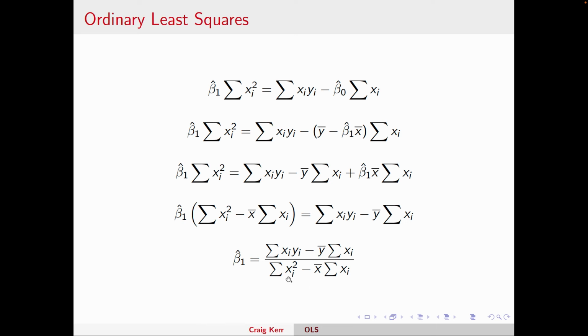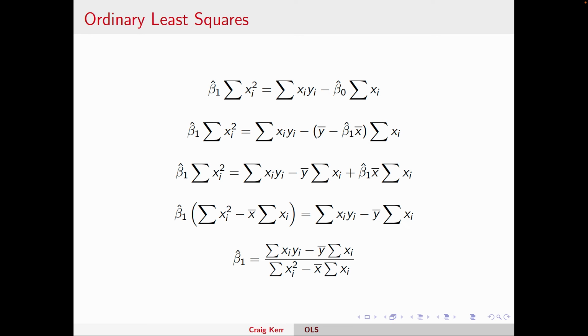Over here, you're just squaring all the populations and then adding them up. That's just a number. Here, you're taking the summation of all populations, multiplying it by the average. But again, each one of these four terms is just a number, and then you subtract the terms on top, subtract the terms on bottom, take the ratio, and that's your beta 1.